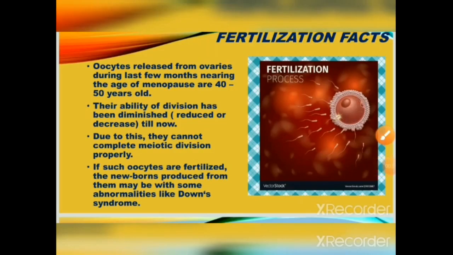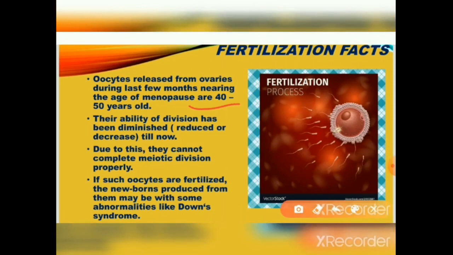Fertilization facts. Oocytes released from the ovary during the last few months nearing menopause, at 40 to 50 years, have a diminished or reduced ability of division. Due to this, they cannot complete division properly.